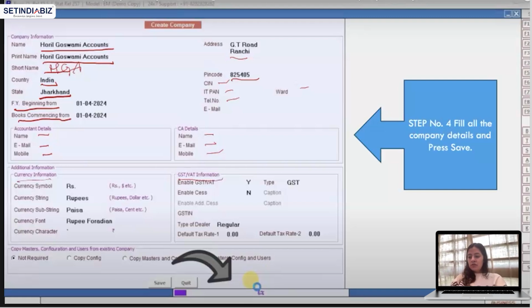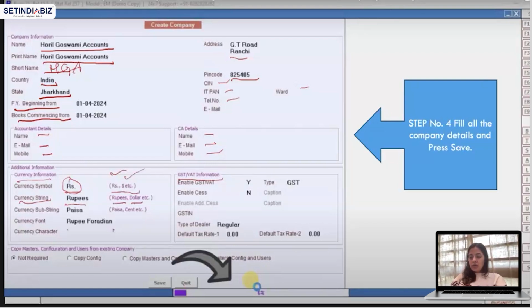So currency symbol, rupees. If you can see, it is very simple as compared to Tally. You just have to select, and there are options given, rupees, dollar, etc. Currency string. This is the symbol which I want to have. And this is the name of the currency, rupees. As you can see, they have just elaborated the term rupees, dollar, and here it is only the symbol.